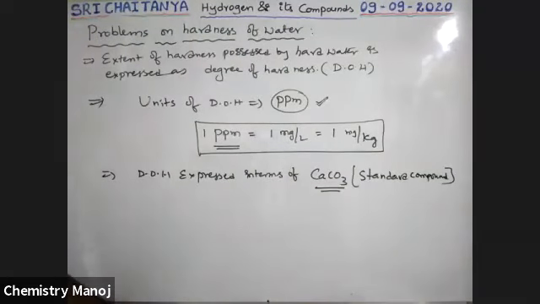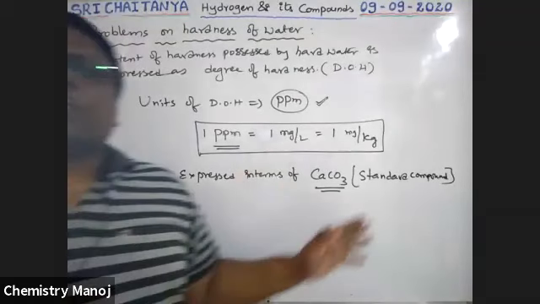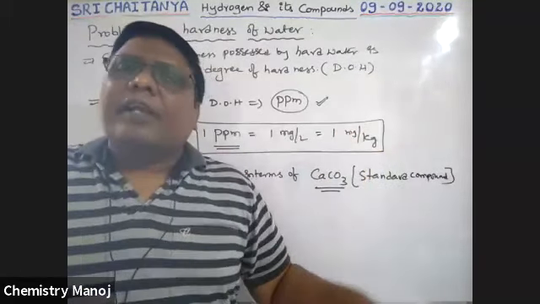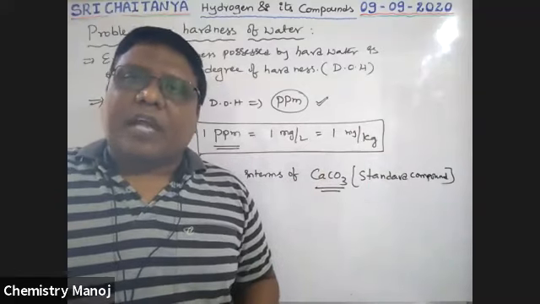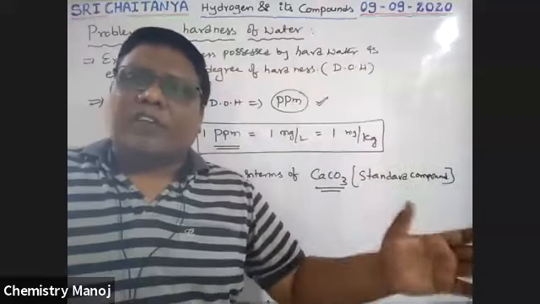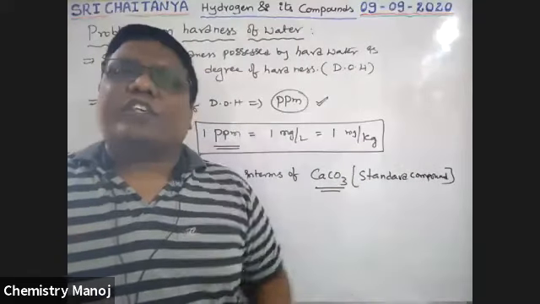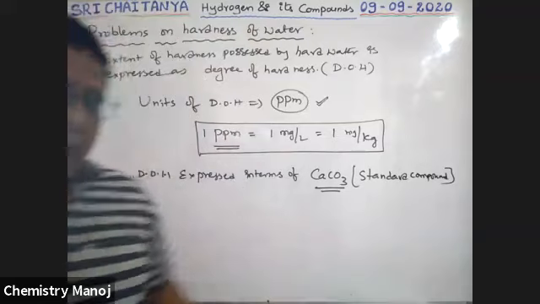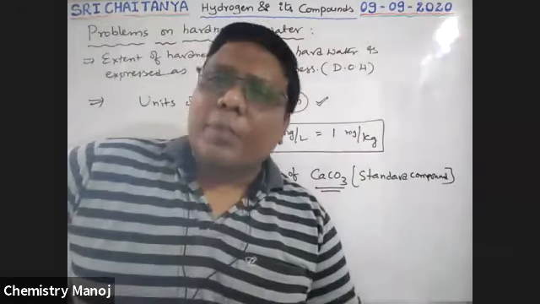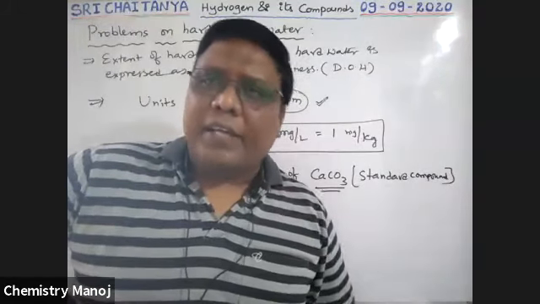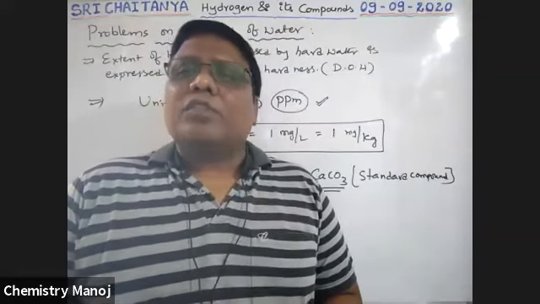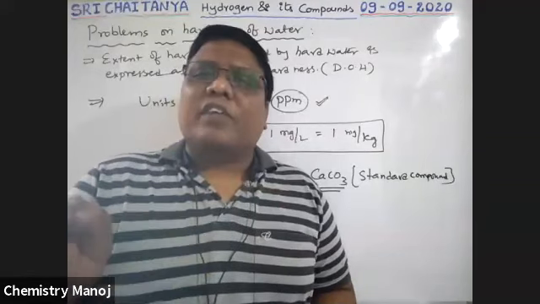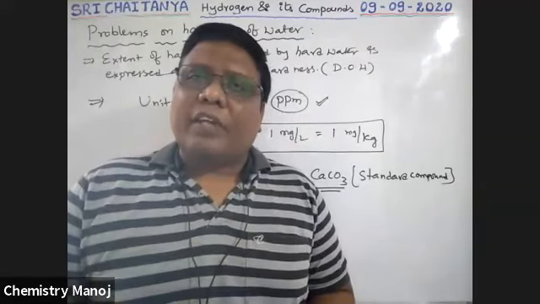CaCO3 is the standard compound to calculate degree of hardness, because in most of the cases CaCO3 is precipitated. That means we must consider gram equivalence concepts. Gram equivalence of that one is equal to gram equivalence of this one, so we should use equivalence ratios. Okay. See here what happened. We must keep in mind the molecular weights of our hardness creating substances. So all these are equivalent. 1 mole of each one is equivalent.